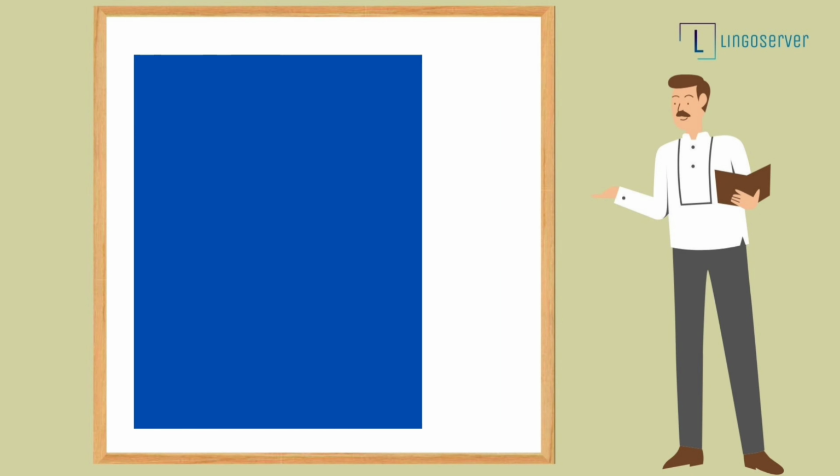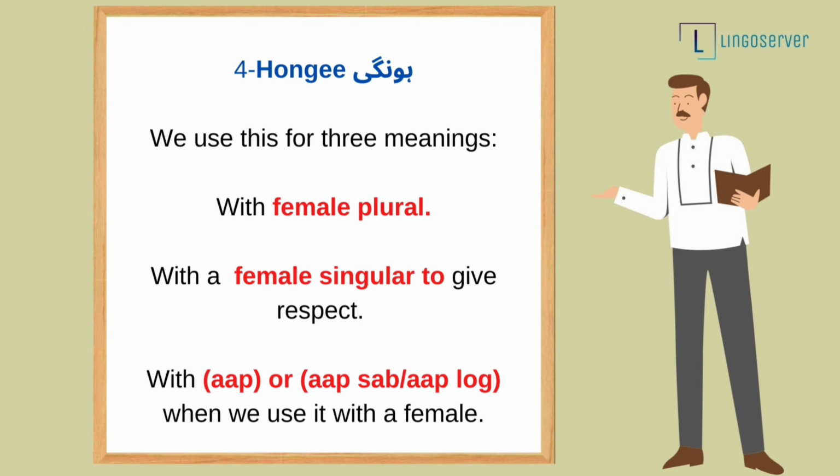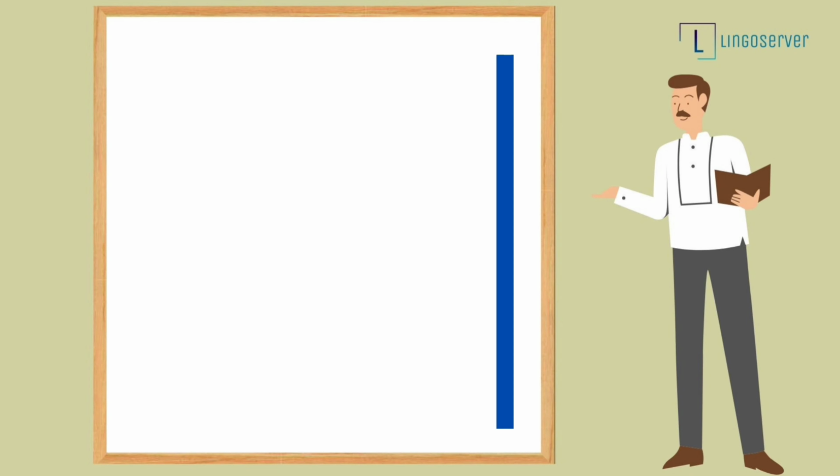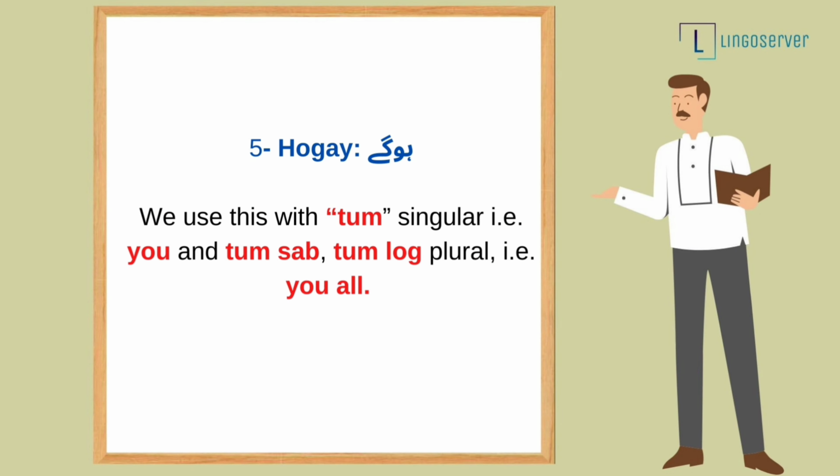And the fourth one is hongi. We use hongi for three meanings as well. The first one is we use hongi with female plural. The second one is we use hongi with female singular to give respect. And the third one is we use hongi with aap or aap sab or aap log when you use it with female. And now we'll talk about hoge.